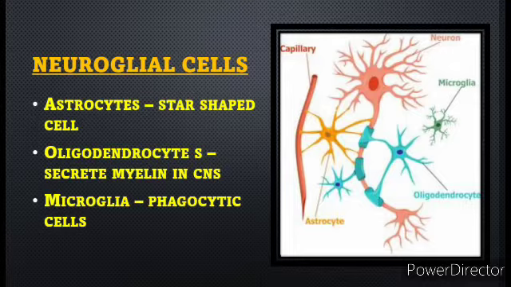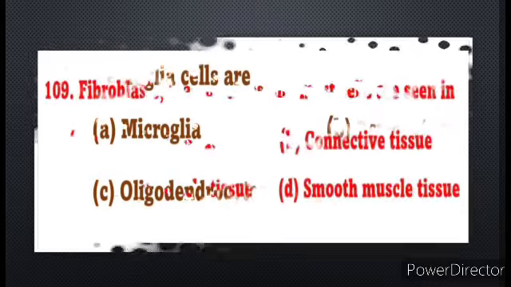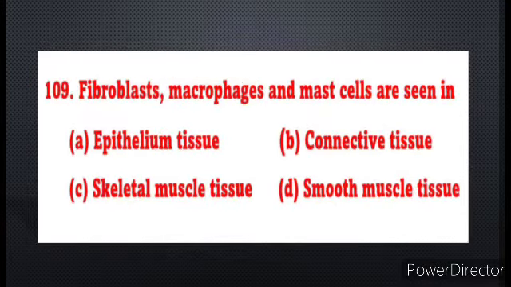So astrocytes, oligodendrocytes and microglia all are neuroglial cells. In the options all three are given. So the right answer is option D, all of this. Neuroglia cells are microglia, astrocytes, oligodendrocytes. Question number 109. Fibroblast, macrophages and mast cells are seen in.